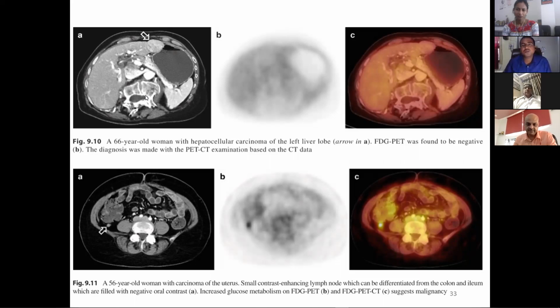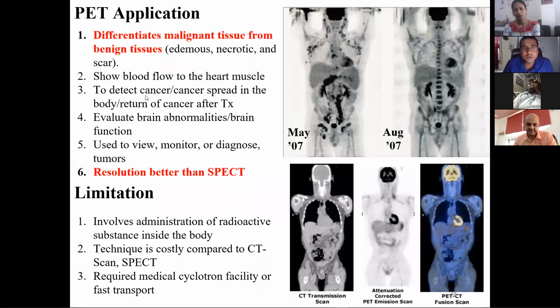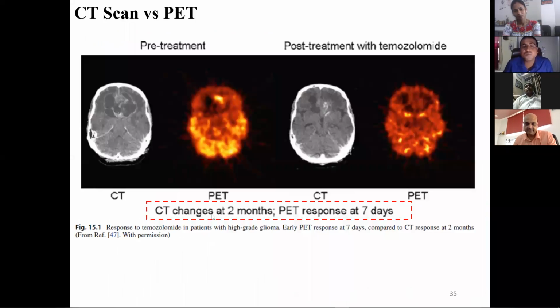Not only that, there are other applications of PET also. As I told, it can differentiate between a malignant and a benign tumor. It can also show the blood flow in the heart muscles. Suppose a person has gone for surgery of the cancer, or for chemotherapy of the cancer, and after that we want to know what the improvement of the cancer is. That information can be obtained by CT also, but it takes a long time. CT takes almost 2 months to show any changes, but the PET response is only 7 days. So that information we can get very easily from PET.